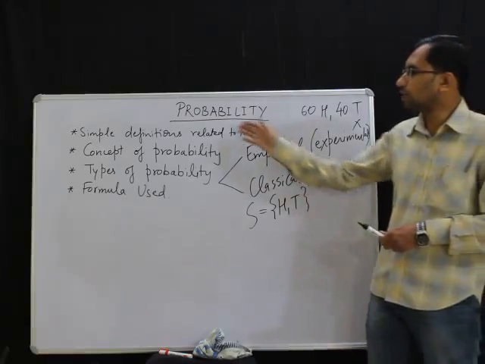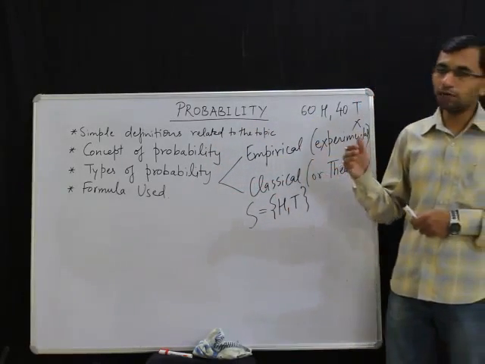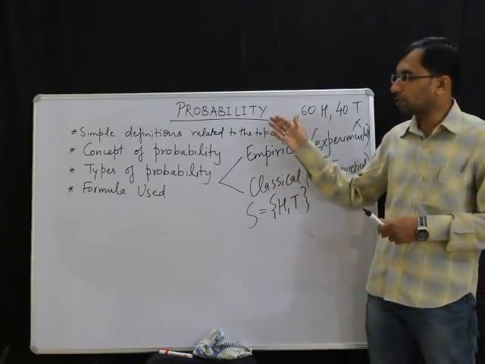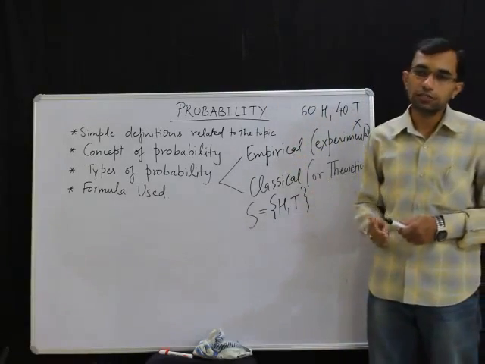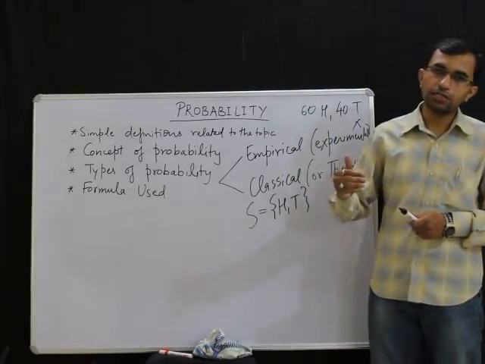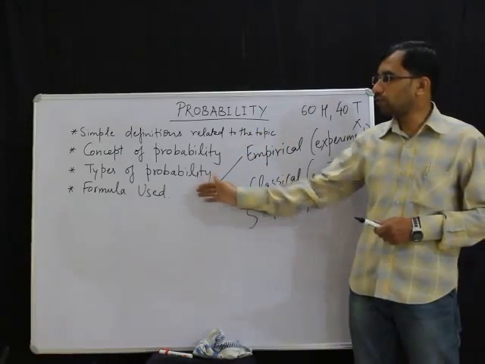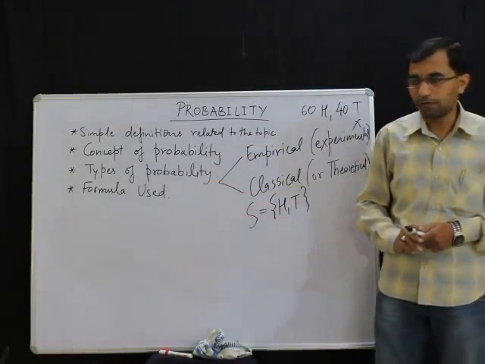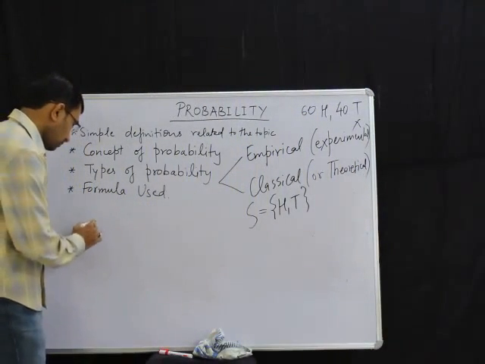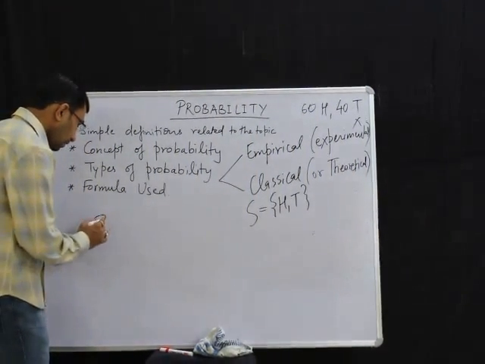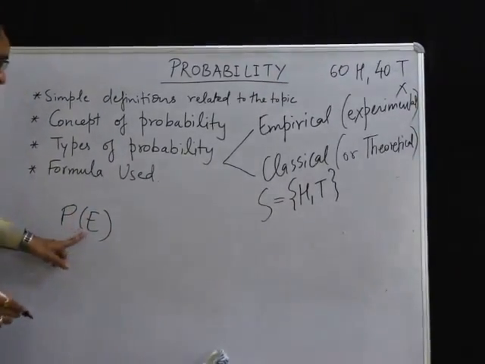Now how to convert that percentage probability into a number? We basically want a number for probability. We want to know the probability of any event, how likely that event is to happen. So we want to express that using a number. For that purpose we use a formula for probability. The formula which we use is this. We write the probability of any event like this: P, and then in brackets E.